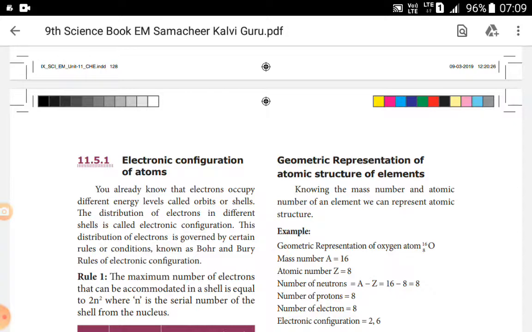Then electronic configuration, that is the arrangement of electrons in different atomic orbitals. How will you distribute the electrons? Using the formula 2n squared and the Bohr-Bury rules, electrons can be distributed in a stepwise manner in increasing order of energy, from the K shell, then L, M, like that. So learn up to this.